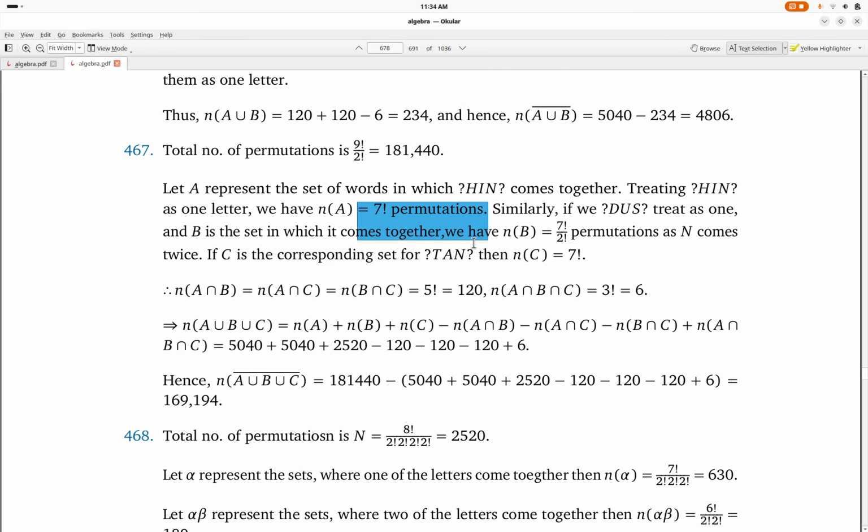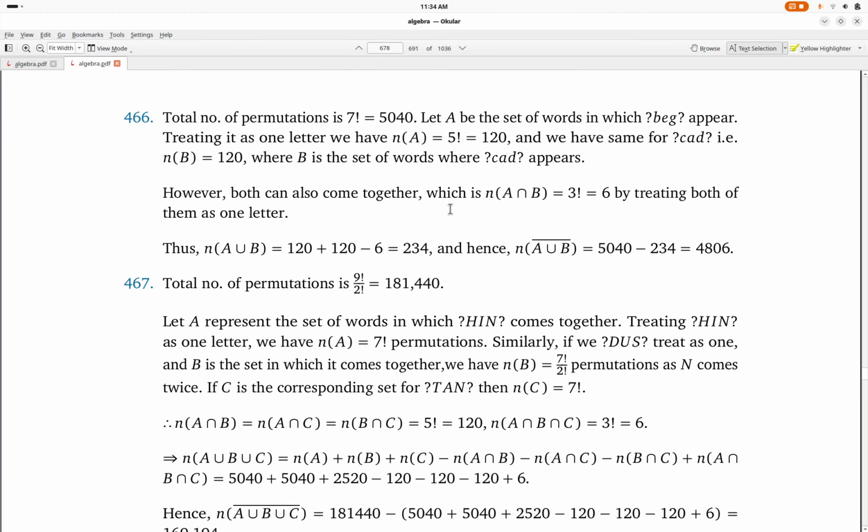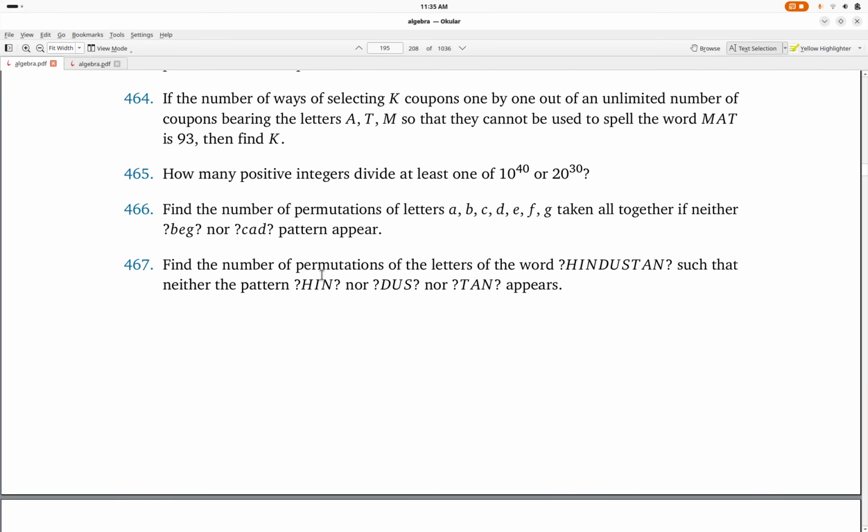But I don't understand this one at all. The reason is I don't understand how this is 7 factorial by 2 factorial. It says n comes twice, but I don't see n coming twice here. Anyway, I will refer to my notes about this particular problem 467. 466 is fine to me. I'm not sure about this. I'm not even sure what the question actually means. So I will have to refer to my notes. Apologies for not being prepared enough.